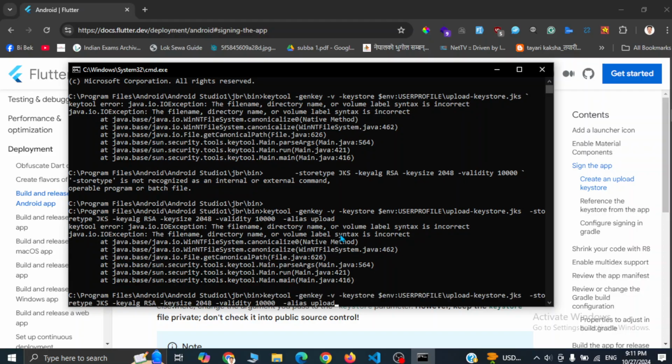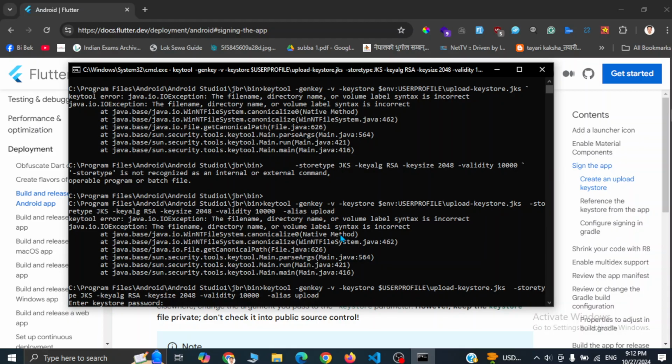So simply instead of this env, you can directly use the string user profile, or you can provide any path. I'm not sure it will work or not. Okay, it is working.